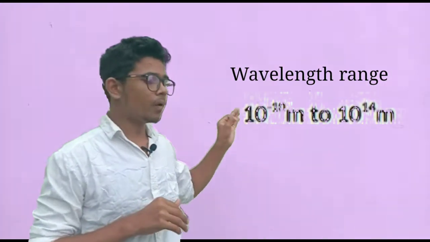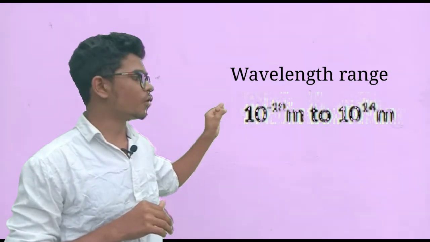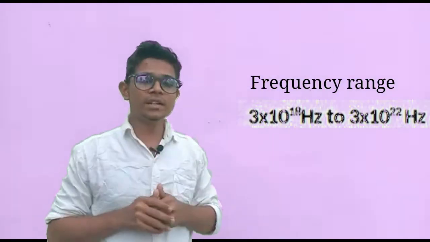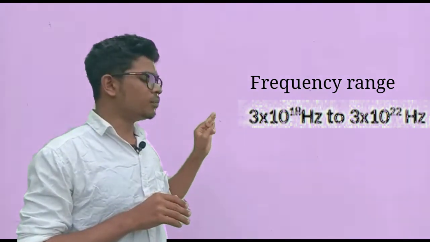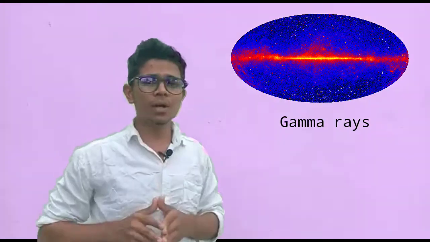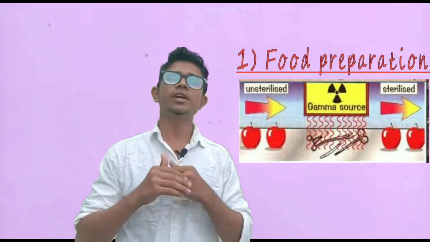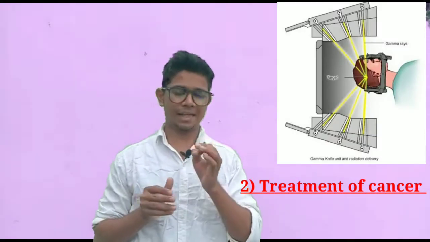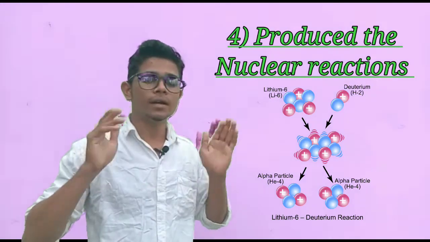The gamma rays have a wavelength range of 10 power minus 10 meter to 10 power minus 14 meter, and a frequency range of 3 into 10 power 18 hertz to 3 into 10 power 22 hertz. Now discussing the uses of gamma rays. First use, gamma rays are used for food preservation. Next, they are also used for the treatment of cancer. Then they are used for detecting flaws in nuclei, and also, most importantly, they are used for producing nuclear reactions.